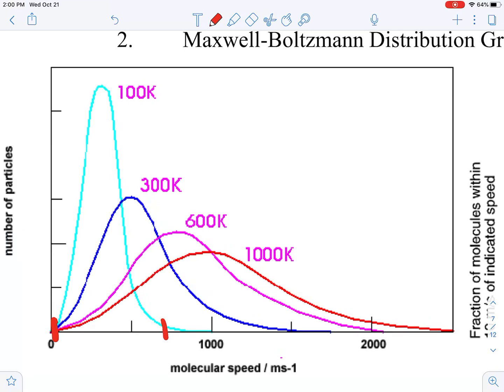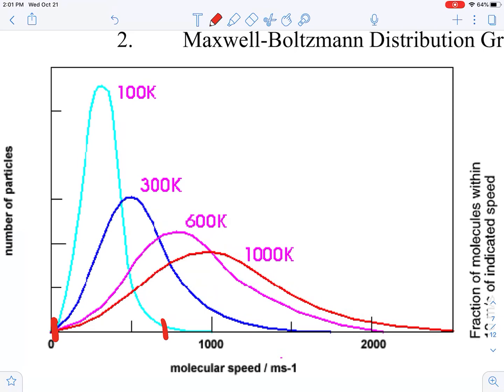Think about what we're talking about: all the molecules in a sample. Some might be just finishing a collision, so their speed's not back up to normal yet, or some have just gotten back up to speed or had a glancing blow, so their speed's a little higher.